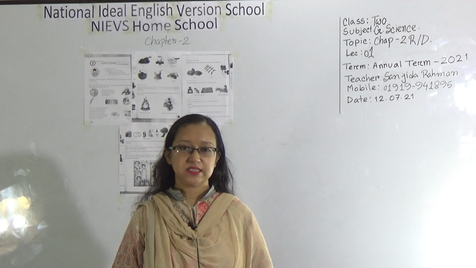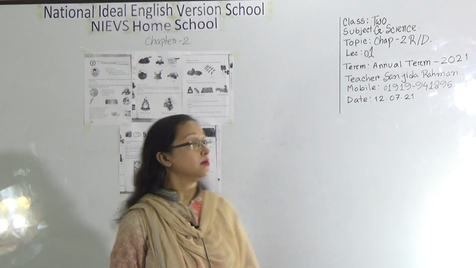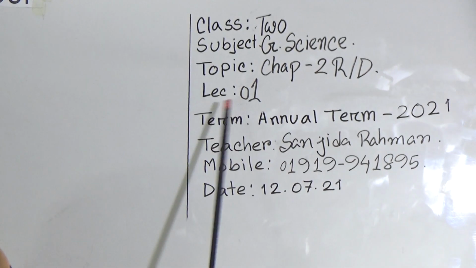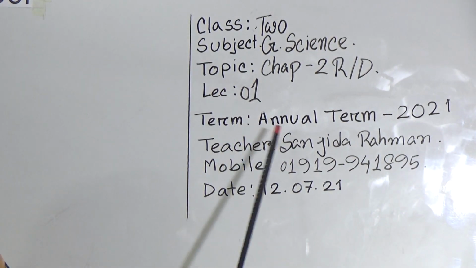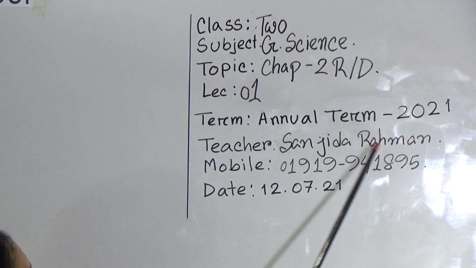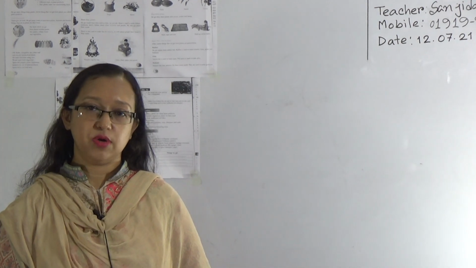Today I am going to take a science class for the students of class 2, and our today's topic is chapter 2, reading done. Lecture number 1, annual term 2021. My dear students, from today's class we start annual term topics, and for this we start chapter 2. Now let's start our class.